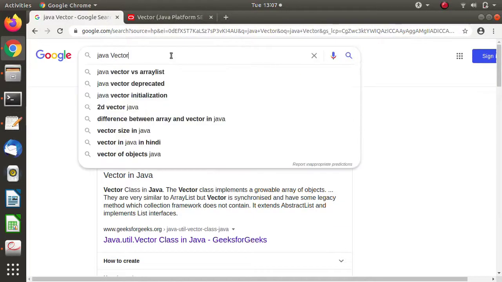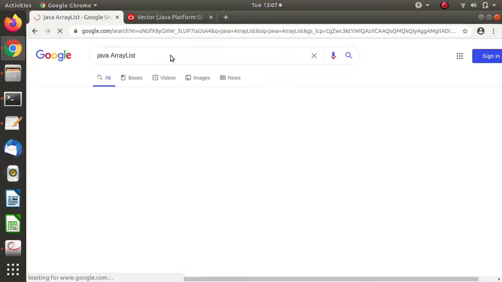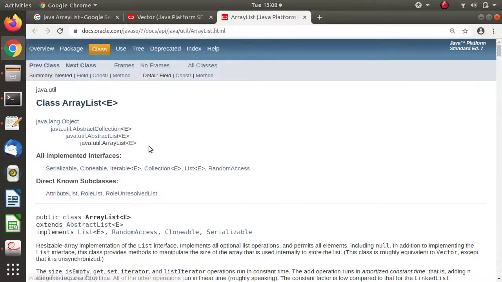For example, ArrayList. This is a class with a generic type. We'll check on the official website of the Java language. Look at this, ArrayList is again defined with a generic type.